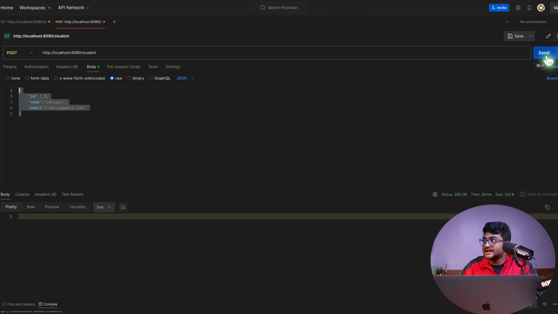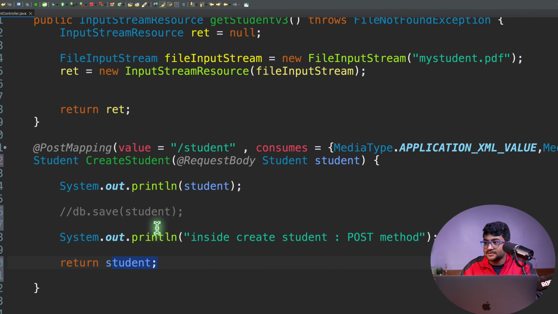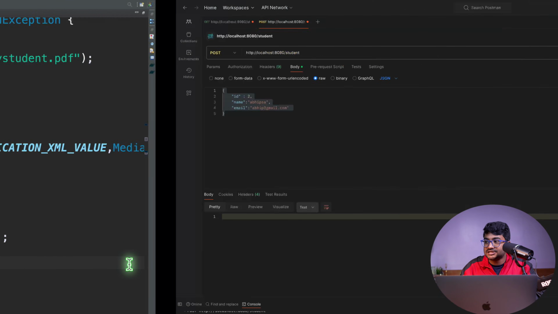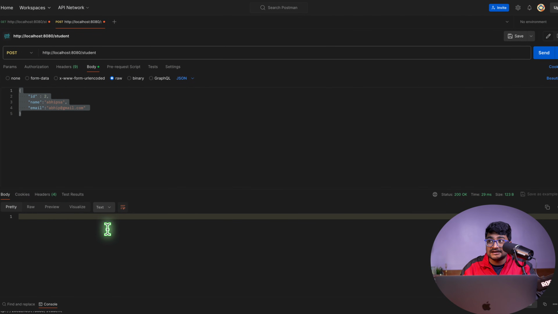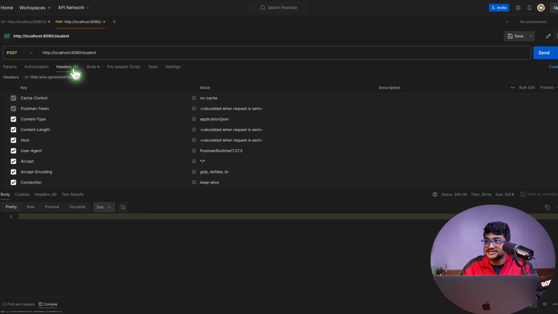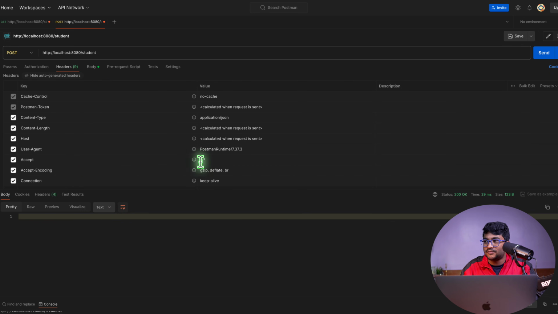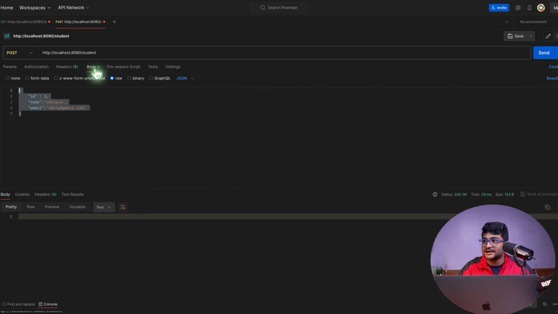Whenever I do send, the server will give me the response back. The server will give me the student object back. But this student object, I want to grab it. I want to accept it in which format? In JSON format? In XML format? Or in which format? In the header section here, I said accept whatever type is available. Whatever the server wants to give me, get me the data in that type. Okay, let's go to the body right now.